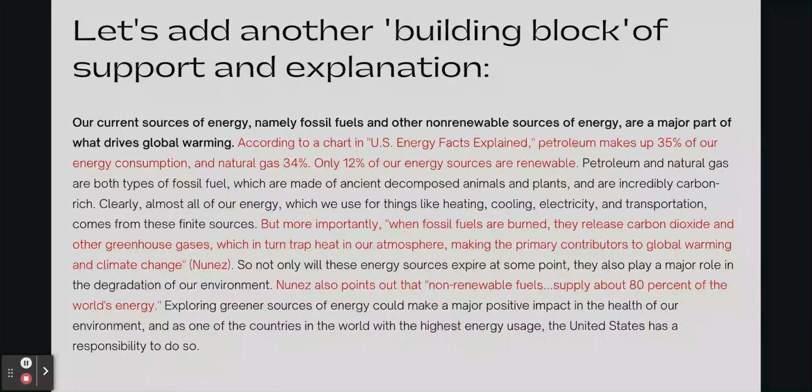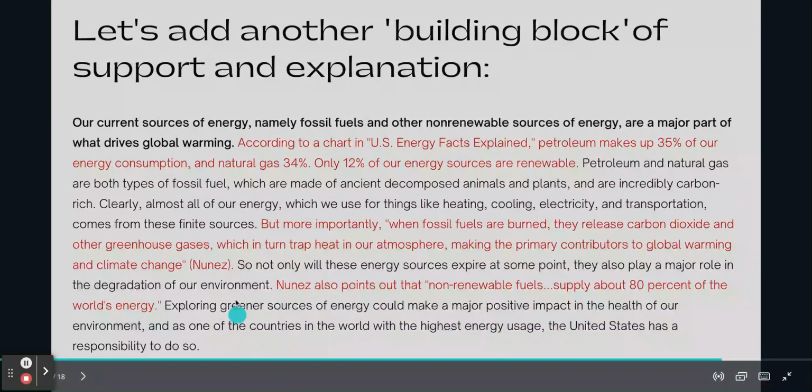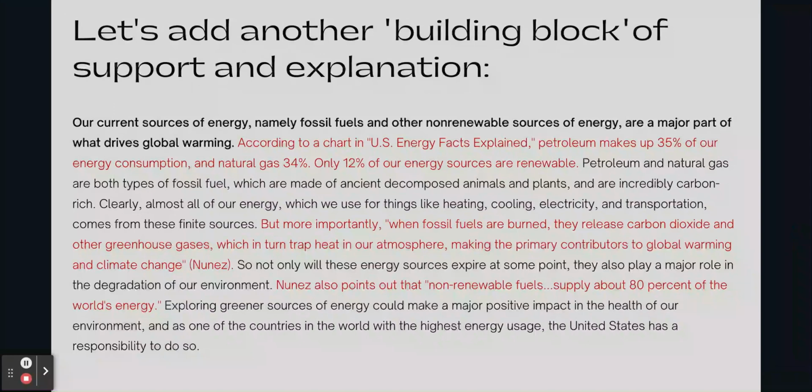So you can see I've added the second piece of support, and I've cited it here. Well, again, we'll talk about citing a little bit later. So not only will these energy sources expire at some point, they also play a major role in the degradation of our environment. Again, explanation, we're interpreting that piece of evidence. Nunez also points out that non-renewable fuels supply about 80% of the world's energy. Exploring greener sources of energy can make a major positive impact in the health of our environment. And as one of the countries in the world with the highest energy usage, the United States has a responsibility to do so. So you can see that I'm using little clips of support and synthesizing it into my paragraph.